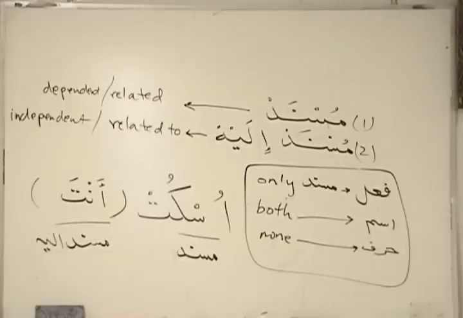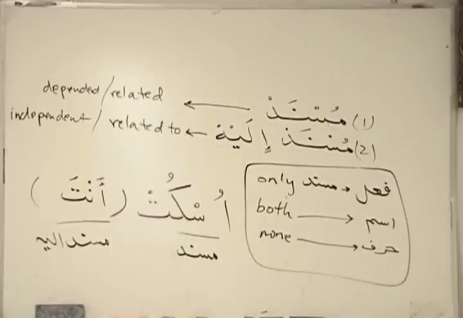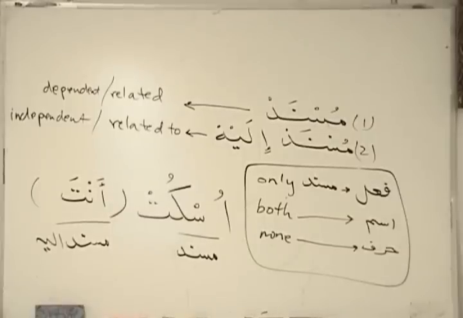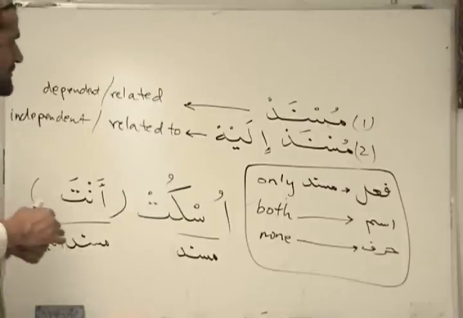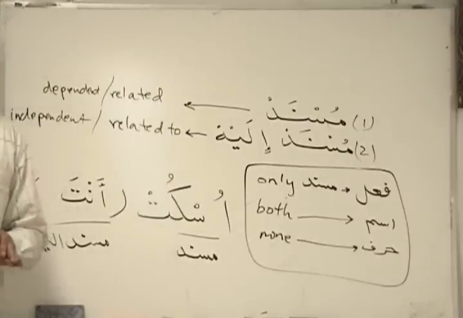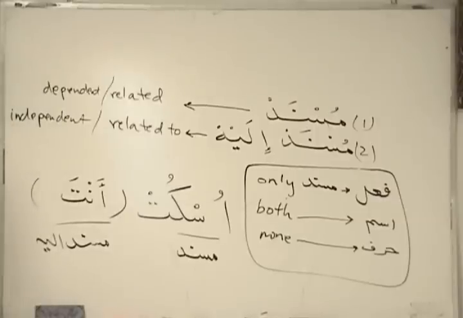Harf connects fi'l and ism, and by itself it cannot be either one of those two. Okay? So we can move on.